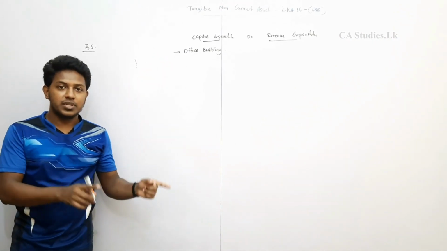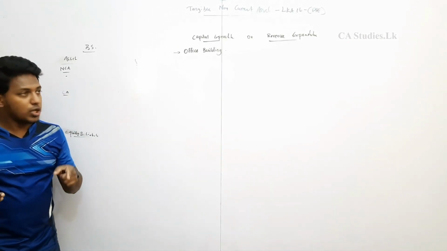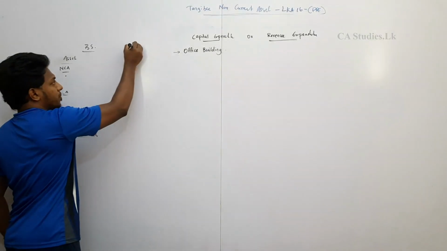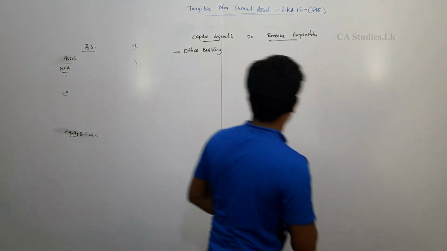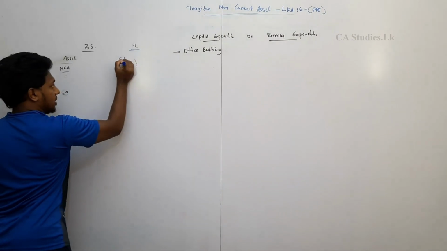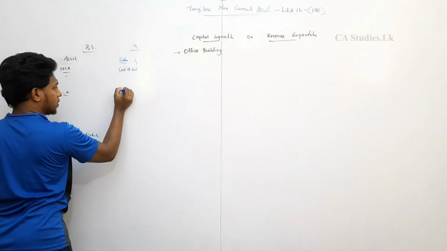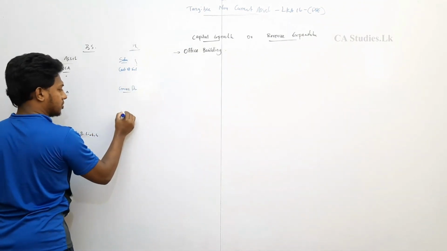Next one says depreciation of the building. So the depreciation will not go to the balance sheet. It goes to P&L. Under P&L there are sales, minus cost of sales, now gross profit, then expenses.